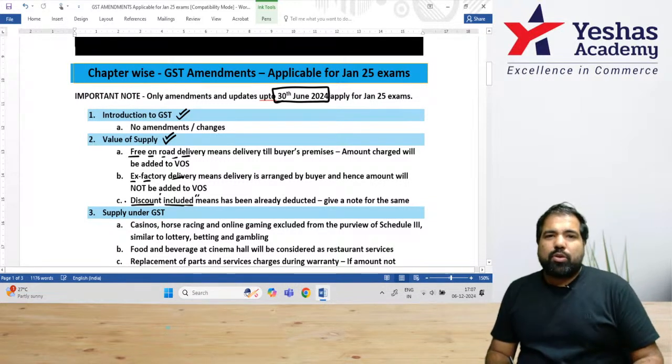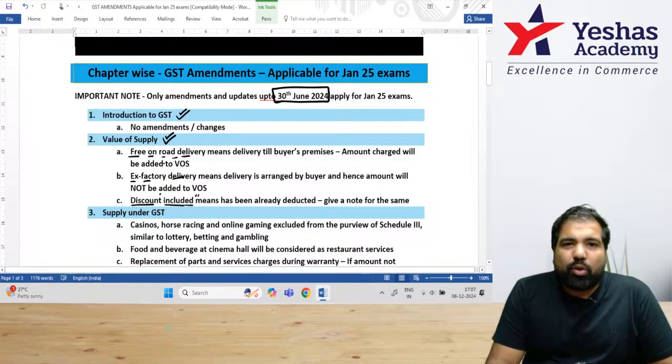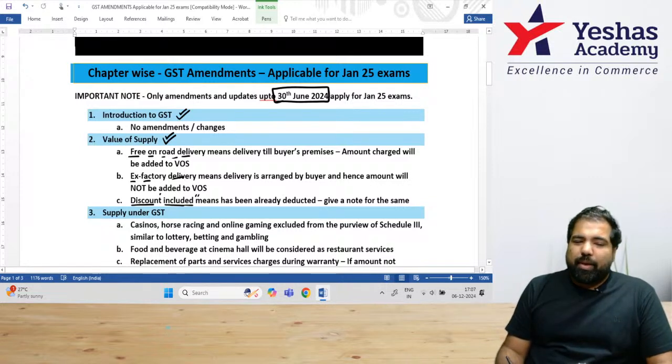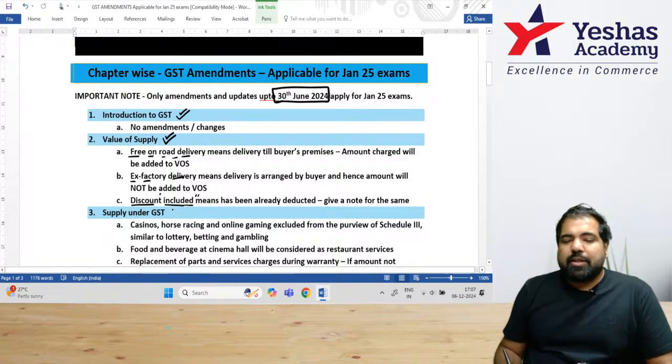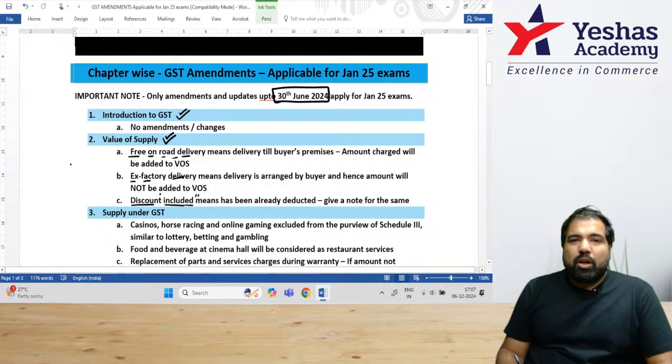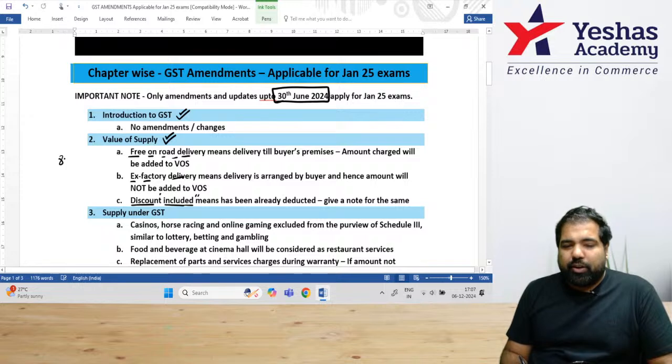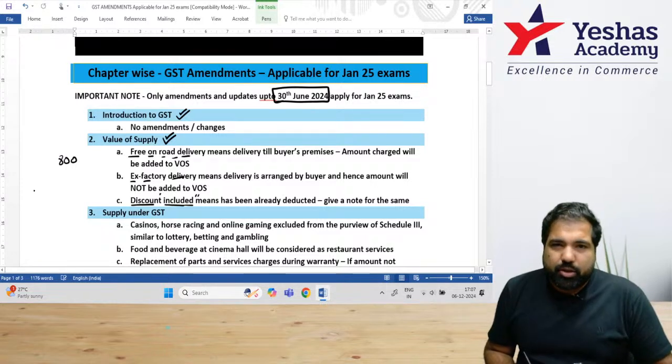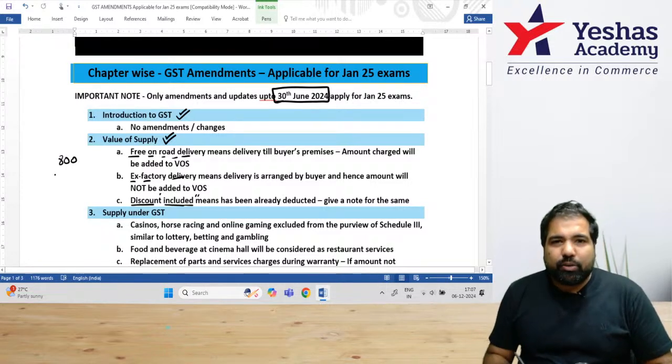Next, there is a very thin discussion word here called included. In the exam, I've noticed they use the words discount is already included. I just want to remind you through this amendment lecture that already included basically means they already minused it. For example, if you go to Zara and there's a t-shirt of 800 rupees and you ask the salesman what the discount is, and they say the discount is already included, it means they already minused the discount.